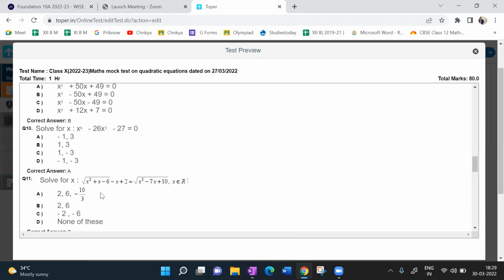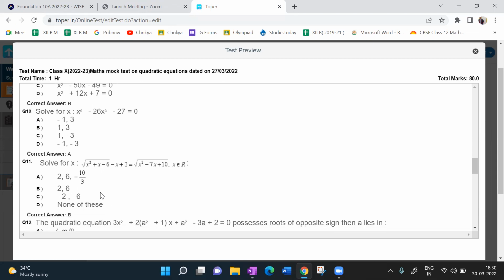Now look at this here. Solve for x. How can we solve this? 10th question. Solve for x. How many have you done it? Make it fast if you respond, so that I can go for the next question. I can teach you if you don't understand or if you don't get it. Do you want me to explain this?